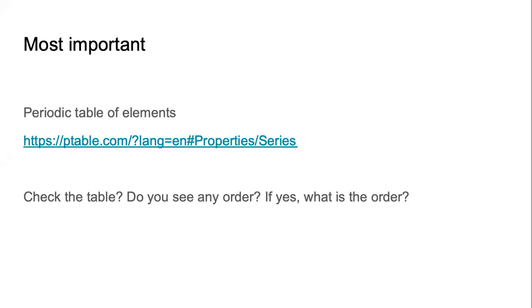The most important thing that you will come across in this chapter is called the periodic table of elements. This is what Chand was saying in the chat, that these 118 elements are there in the periodic table. Yes, they are.